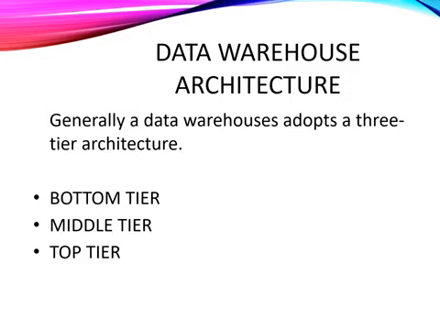The second one is the bottom tier. The bottom tier of the architecture is the data warehouse database server. It is a relational database system. The next one is the middle tier. In the middle tier, we have the OLAP server, which can be implemented in either of the following ways: ROLAP, Relational Online Analytical Processing, that is, on a relational database management system.